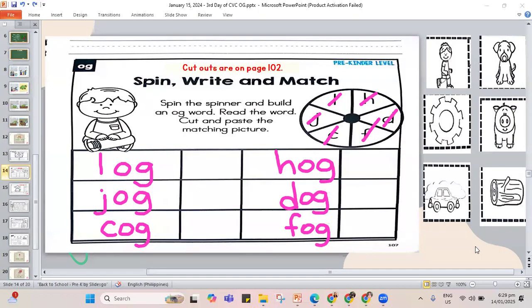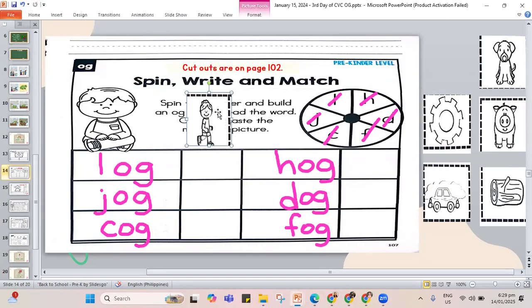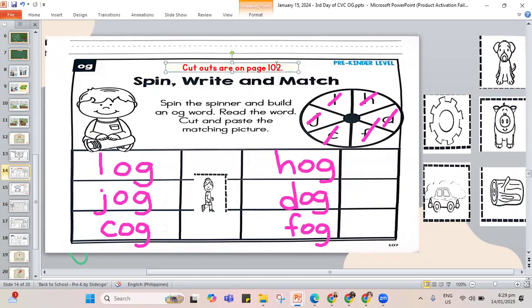Now it's time for us to paste the pictures. The first one that I have here, it is for jog. So where is jog? Put it here. Now, by the way, your pictures are found in page 112. So let's fix that one. You'll find it in page 112. You need to cut and paste for your pictures.